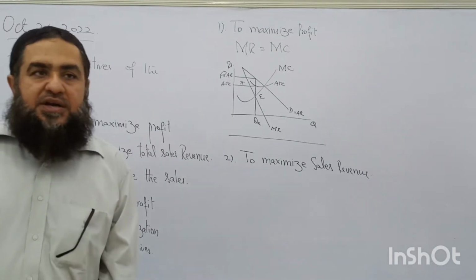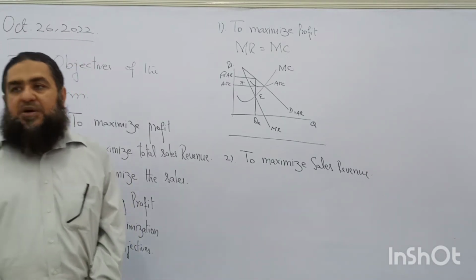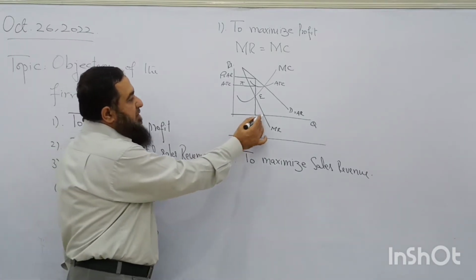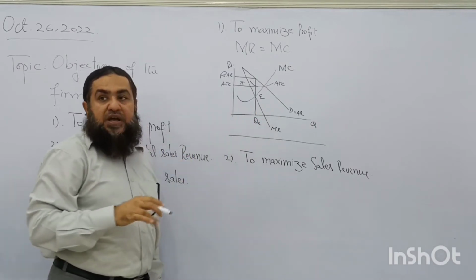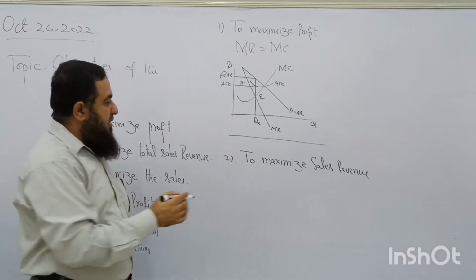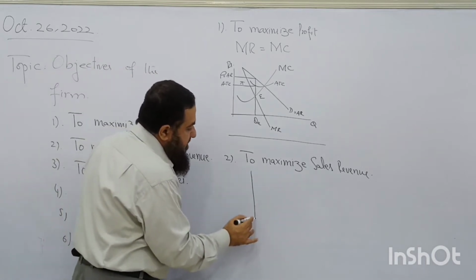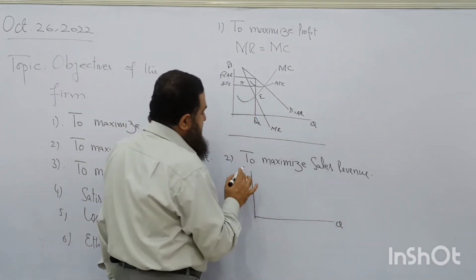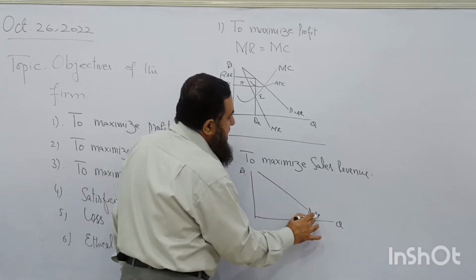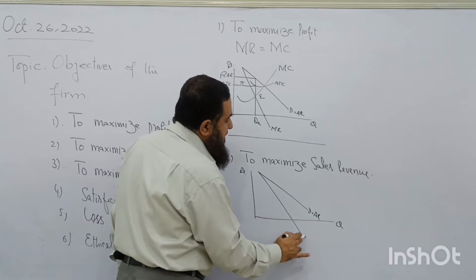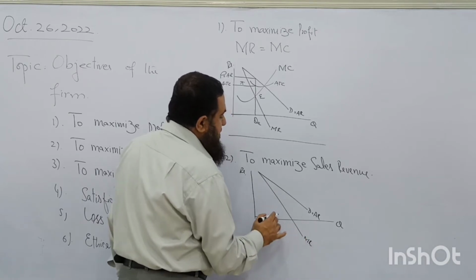At that point, the total revenue will be maximum. Okay, this output level here, where marginal revenue is 0, the total revenue will be maximized. I am going to draw it over here. This is the same diagram I am going to draw. Imperfectly competitive firm. This is the marginal revenue.